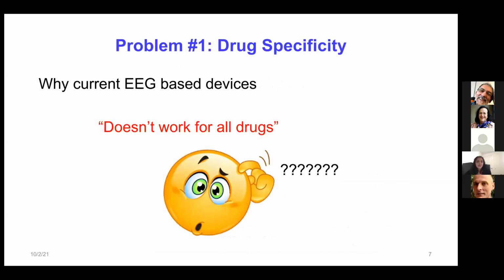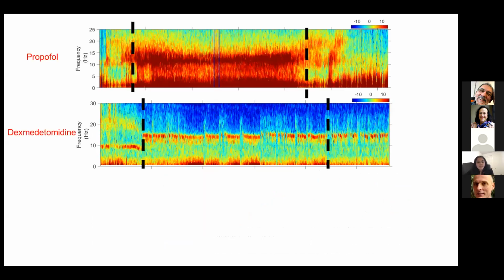So let's see why these current EEG-based devices do not work for all the drugs. Here is the multi-taper spectrogram of propofol. As you can see, when the patient is awake, there is no power here in the alpha band. And when the patient is sedated, that is in between these two black dotted lines, there is power here in the alpha band in a deep sedated state. This is a typical multi-taper spectrogram of propofol.